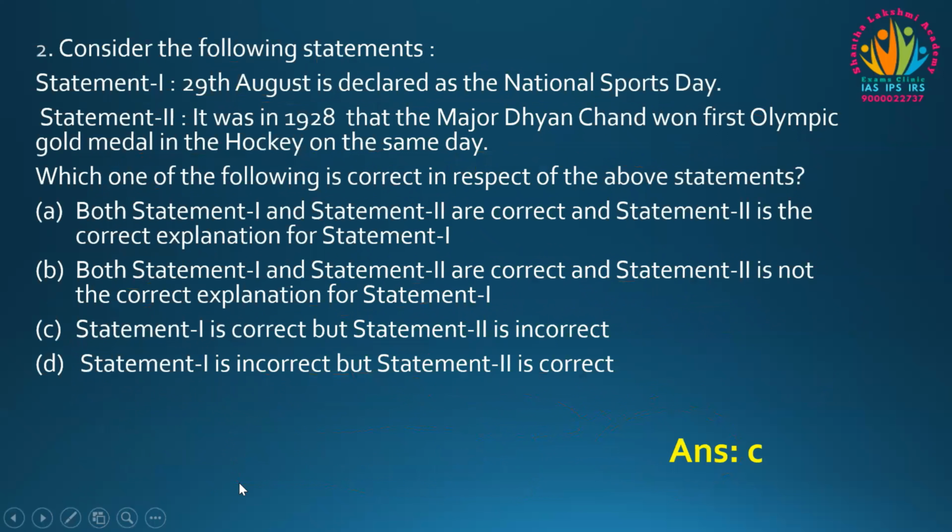And moving to the second question, consider the following statements. Statement 1: 29th August is declared as the National Sports Day. Today is the 29th August. It is declared as the National Sports Day. And statement 2: it was in 1928 that Major Dhyan Chand won the first Olympic gold medal in hockey on the same day.